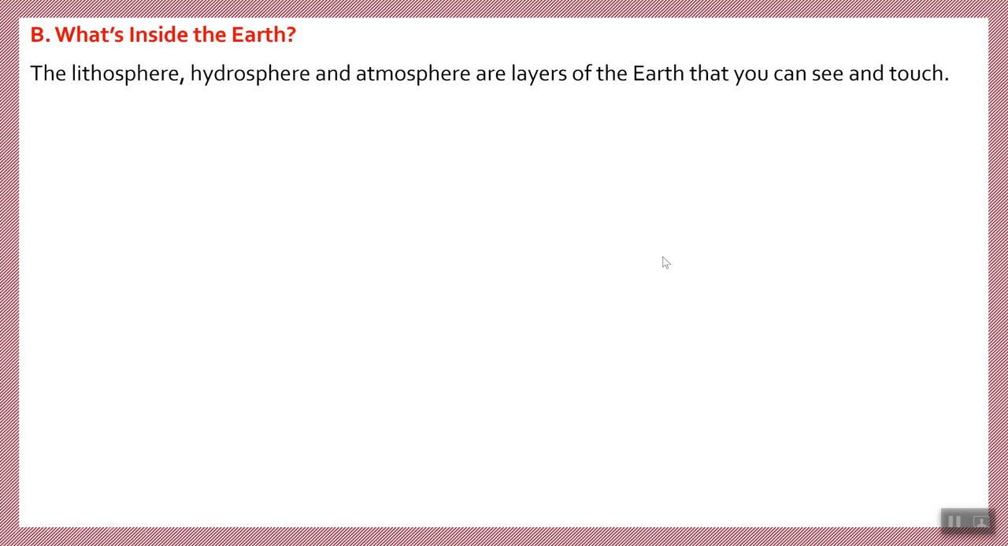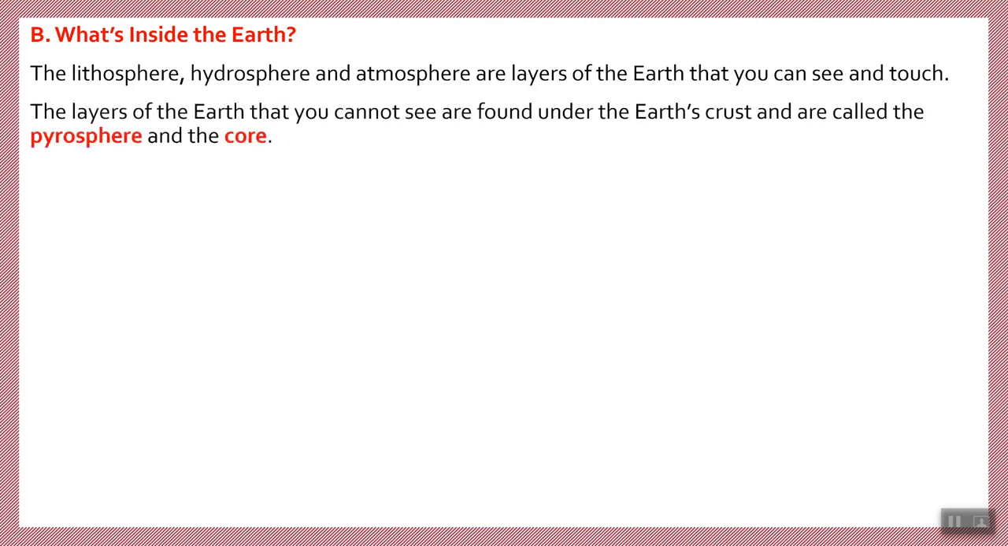But now, how can we learn about the other parts of the layers of the Earth, like inside the Earth? The layers of the Earth that you cannot see are found under the Earth's crust and are called the pyrosphere, or we call it the mantle, and the core.